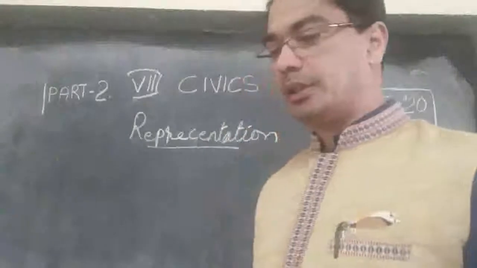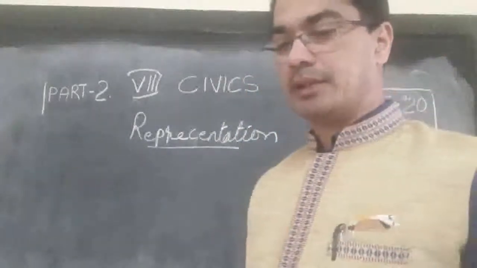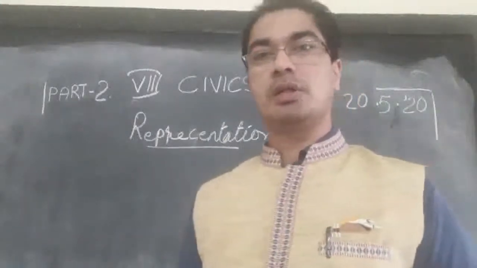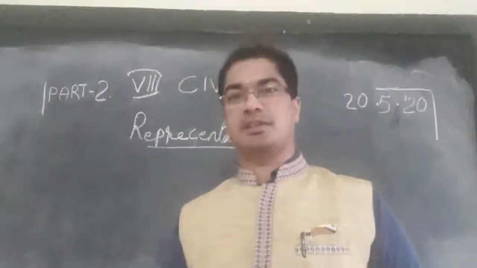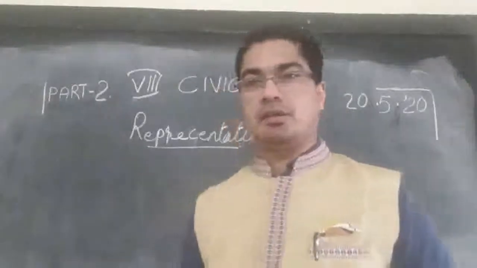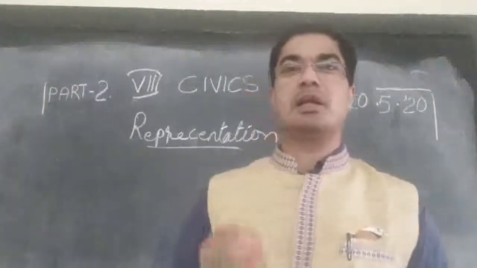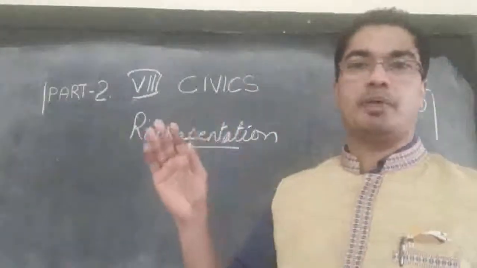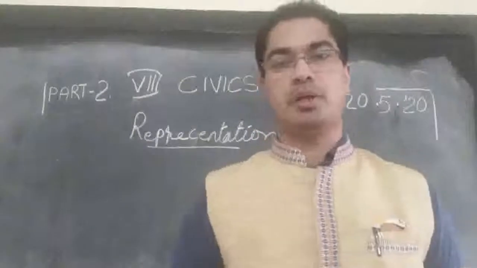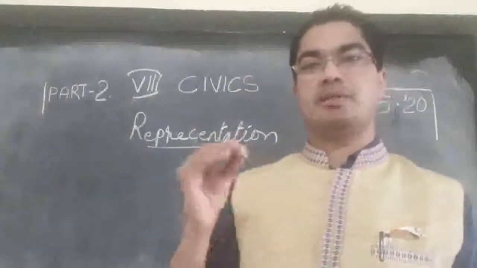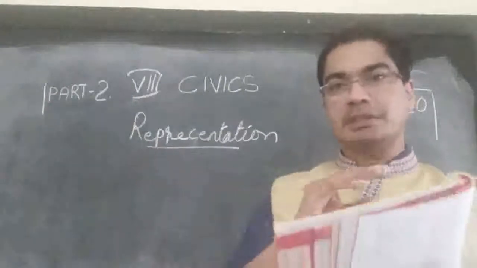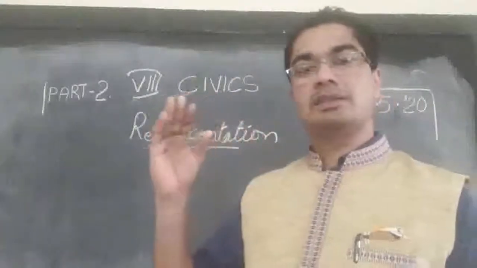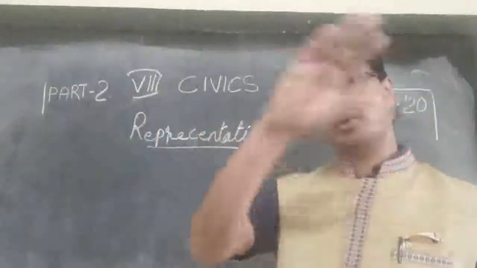Then discuss with your teacher the difference between the state legislative assembly, also called Vidhan Sabha, and the parliament, called the Lok Sabha. We already said what the difference between MLA and MP is. An MLA is elected to the state legislative assembly, but an MP is elected to parliament. The MLA participates in decision making of the assembly, which is concerned only with that state, not the whole country. But an MP discusses matters in the parliament which concern the whole country.